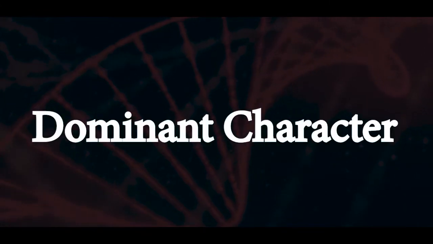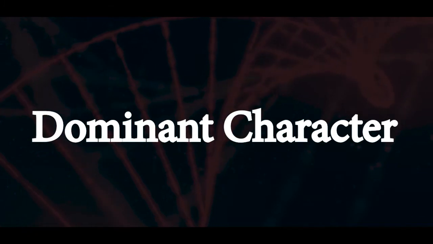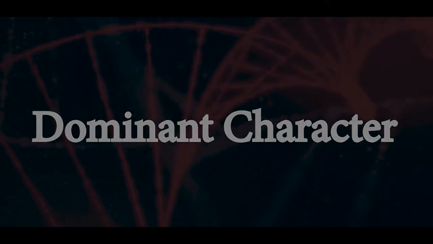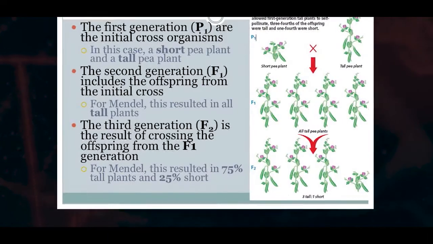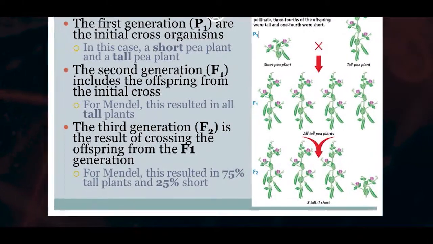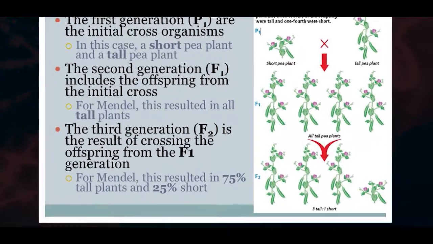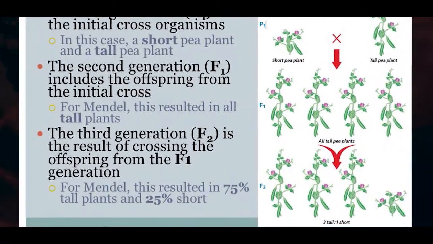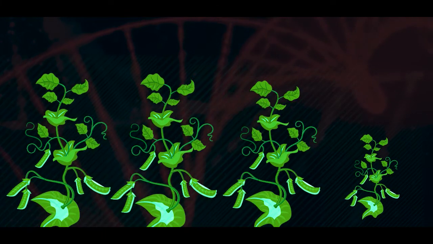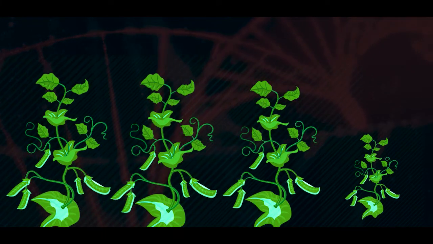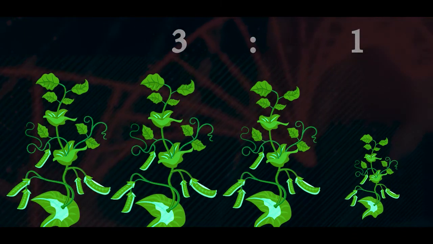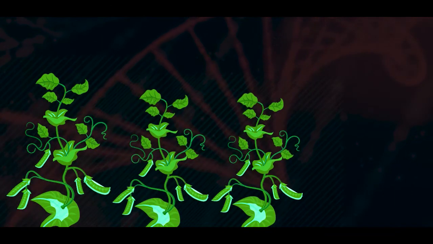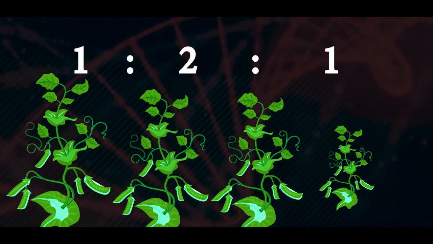The character which was expressed externally in the F1 generation was named as dominant character, and the hidden character in the first generation was named as the recessive character. When the hybrid pea plants that appeared in the first generation were self-pollinated, in the second generation, 75% pea plants were found tall and 25% were found dwarf. That is, the phenotypic ratio of tall and dwarf pea plant was found 3:1, and the genotypic ratio of the pure tall, hybrid tall, and pure dwarf was 1:2:1.